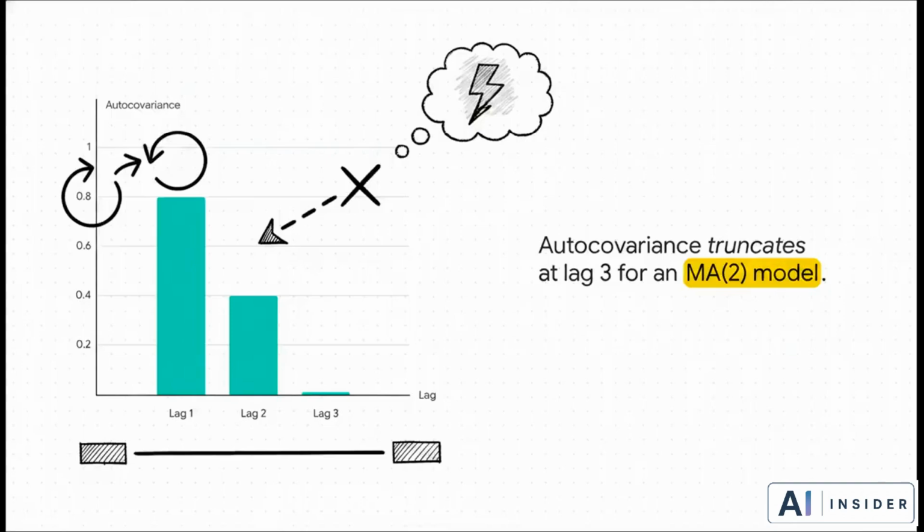See, unlike an autoregressive model, where the memory of a past event slowly decays over time, an MA model has a strict hard cutoff. If Q is 2, the model remembers lag 1 and lag 2, but by lag 3, that past shock is completely gone, forgotten. The correlation drops to absolute 0.